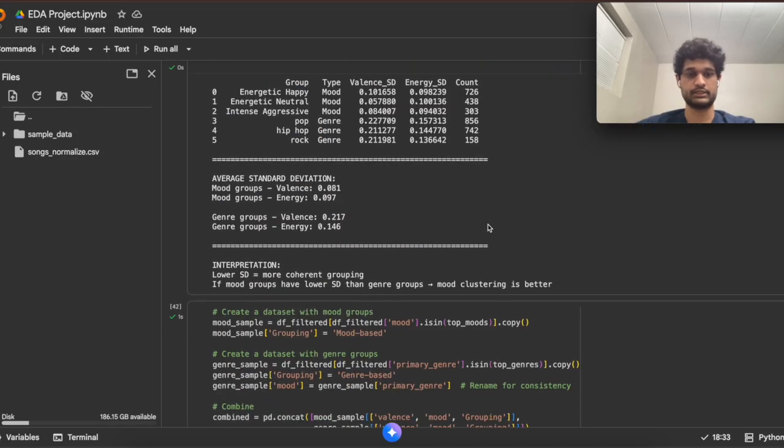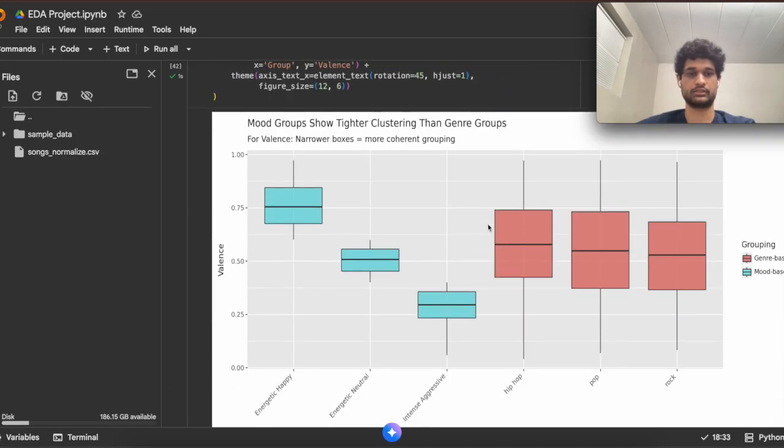Finally, we ran a coherence test comparing how tightly songs group by mood versus by genre. And as you can see, songs group by mood more tightly than by genre because they have a much smaller standard deviation. And a smaller standard deviation means that songs in that group are much more similar to others of that group.